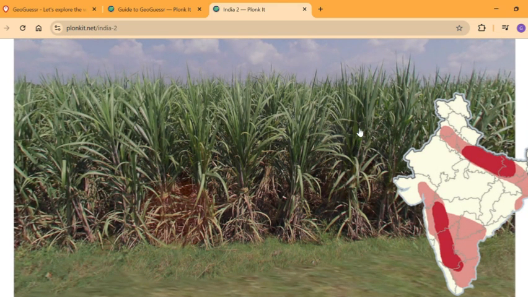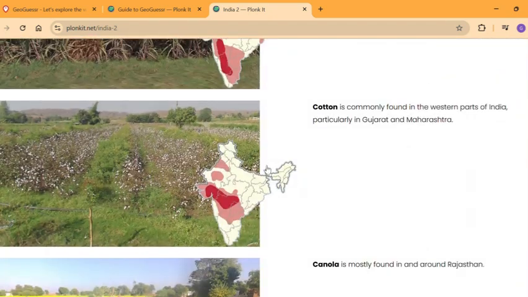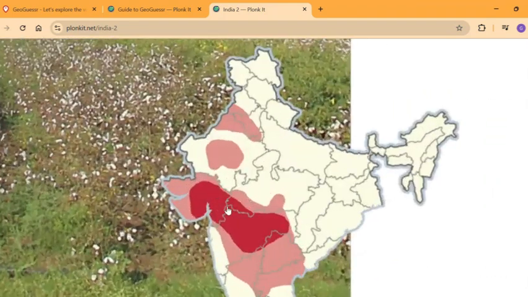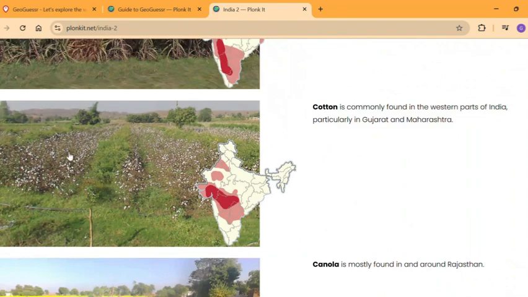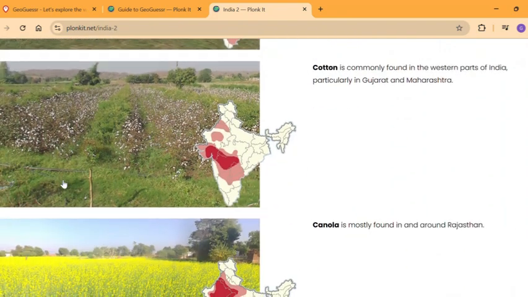High leaves. I guess you know what sugarcane looks like. I think you probably don't need to know what that is. Cotton is mostly found in the Maharashtra, Gujarat area, sometimes all throughout the north and the south, but I guess you can find it mostly in Maharashtra. With the black soil combination, it's going to be there.